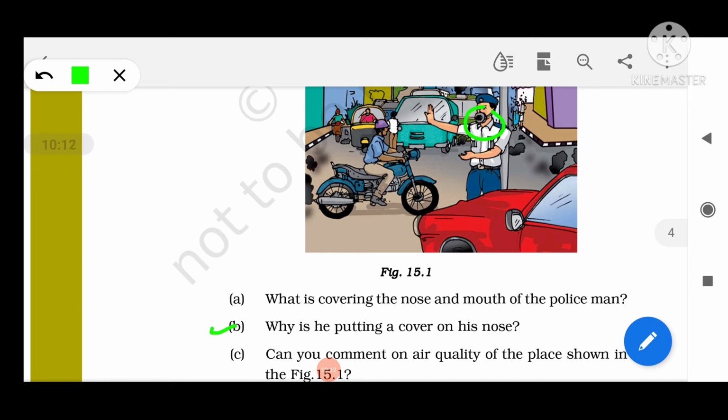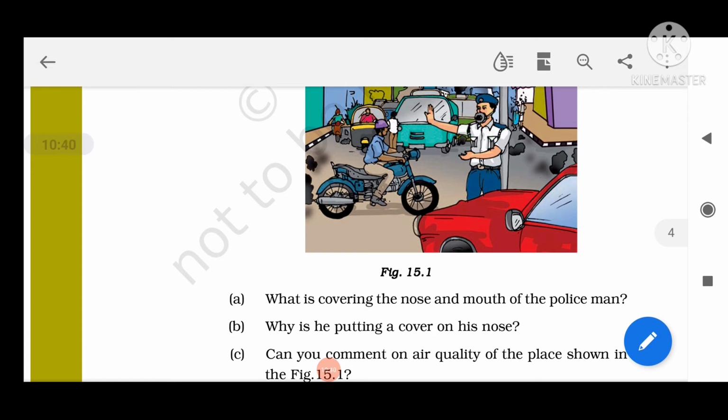Next, why is he putting a cover on his nose? He has put on a mask to protect himself from the dirt and polluted air, because a mask avoids exposure to harmful exhaust of the vehicles and helps to prevent the harmful gases and dust particles from entering our body.